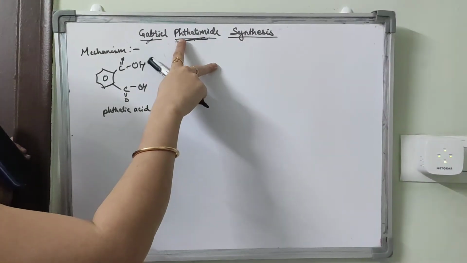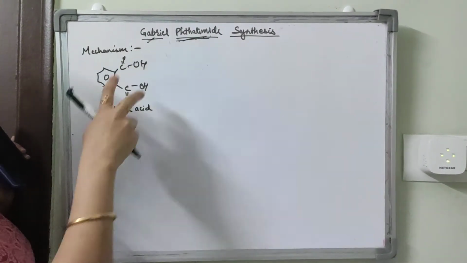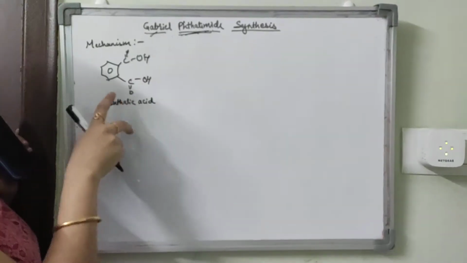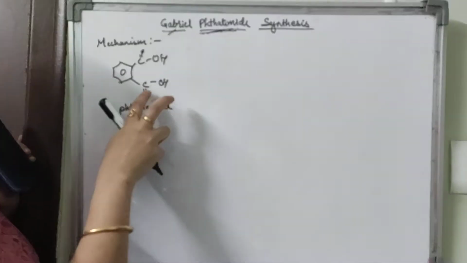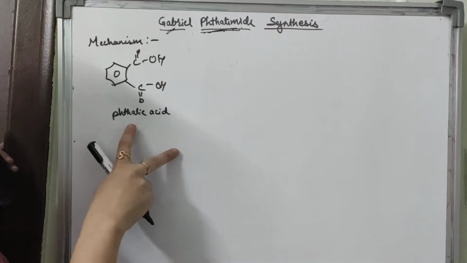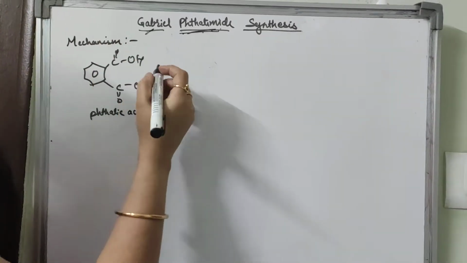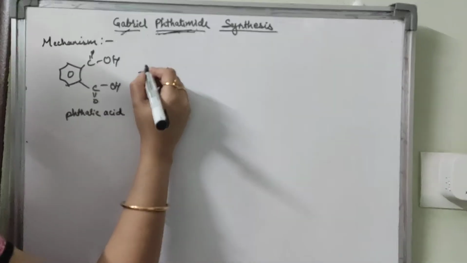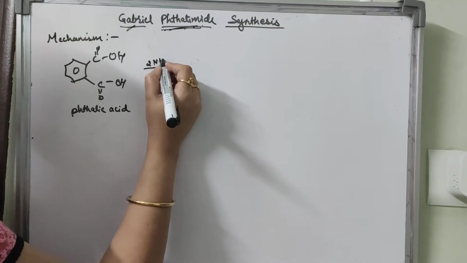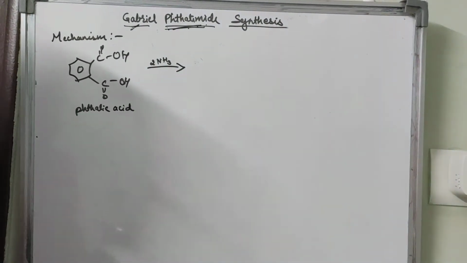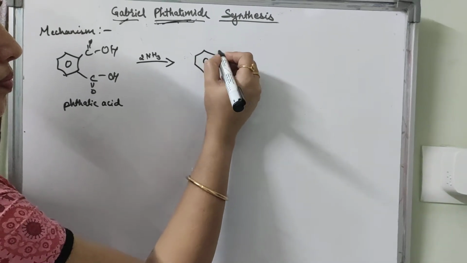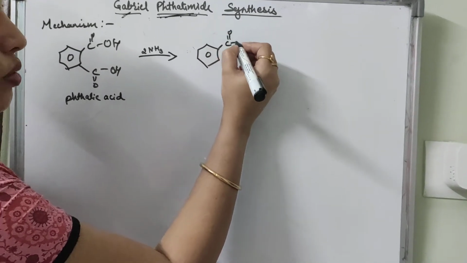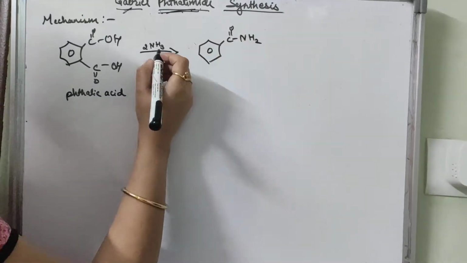So for the preparation of phthalimide, we need phthalic acid, that is a benzene ring with COOH and COOH. This is phthalic acid. This phthalic acid undergoes aminolysis with NH3, and we will get the amide, C double bond O, NH2.